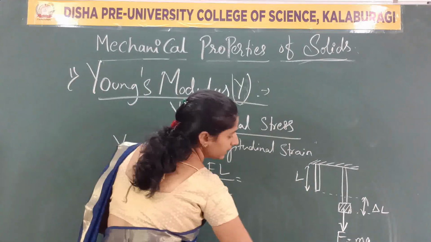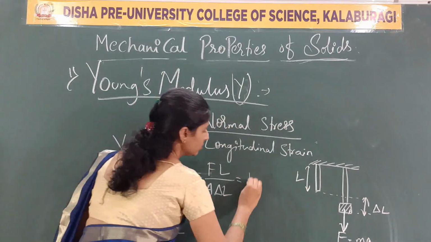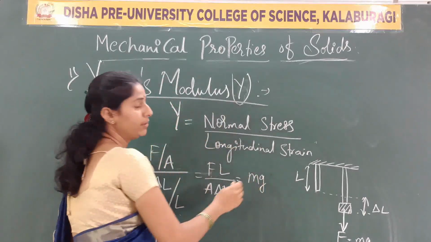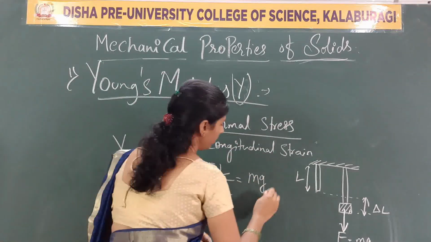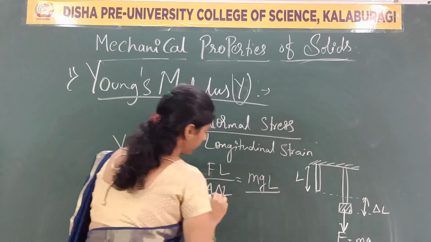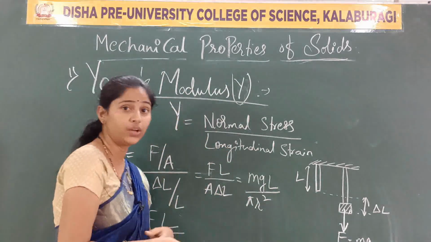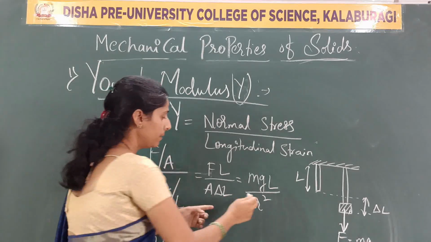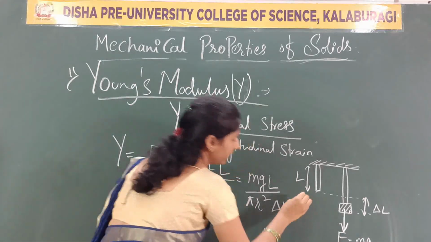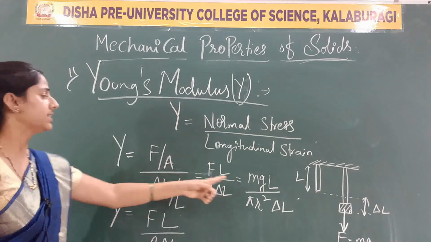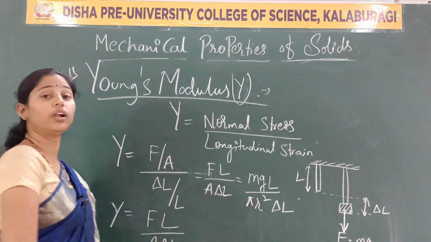Which force am I exerting here? A downward force. So shall we write F as m into g? F is equal to m into g, L divided by A, which is pi r square, the equation for the area of the wire, into delta L. So this is the expression for what?